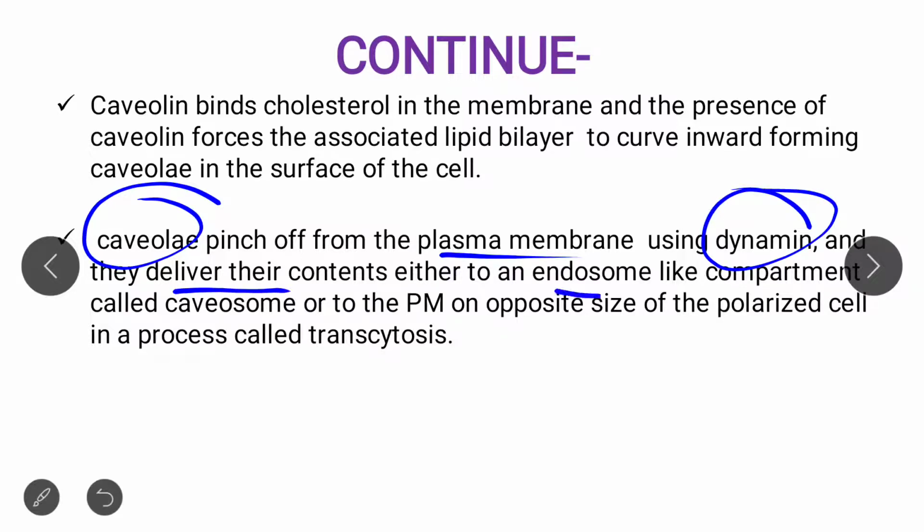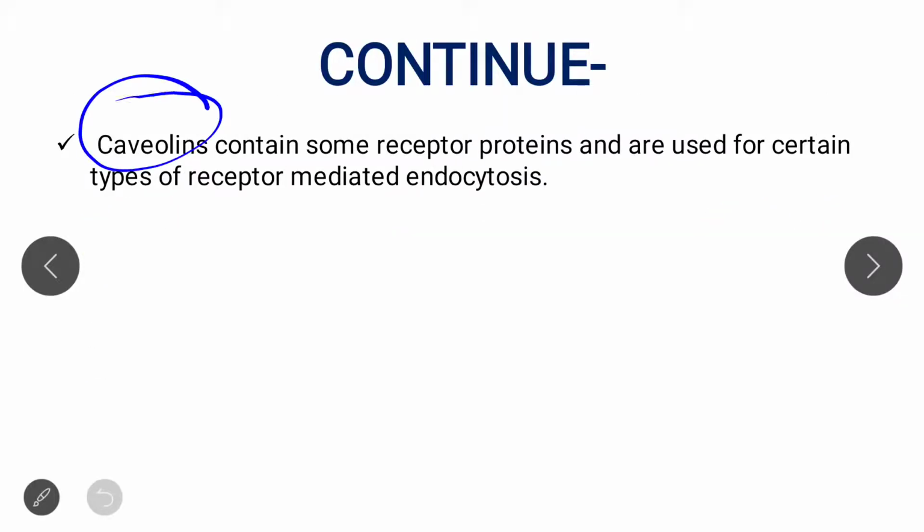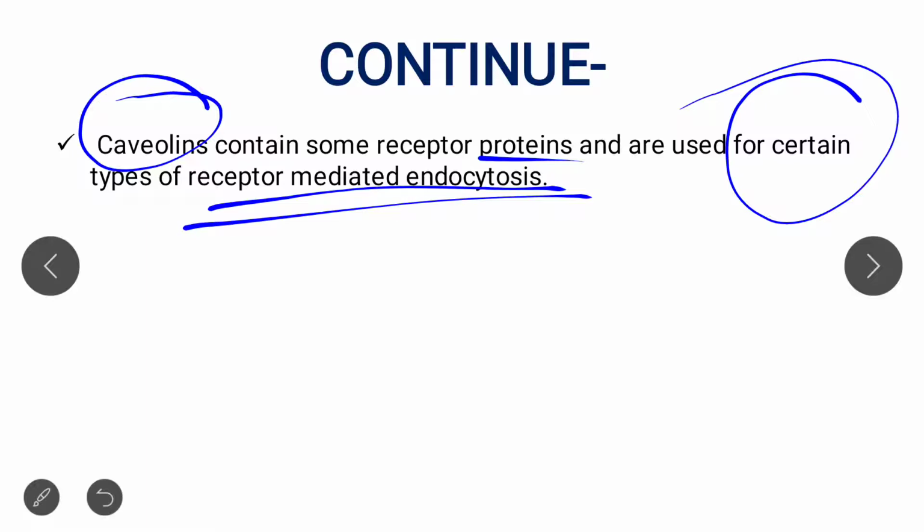So caveoli pinch off from the plasma membrane using dynamin, and they deliver their content to an endosome-like compartment that is known as caveosome in this case. Or it may deliver to the plasma membrane on opposite sides of the polarized cell, that is called transcytosis. Next, this caveolin contains some receptor proteins, and these are used for certain types of receptor mediated endocytosis. So this is all about the caveolin mediated endocytosis.